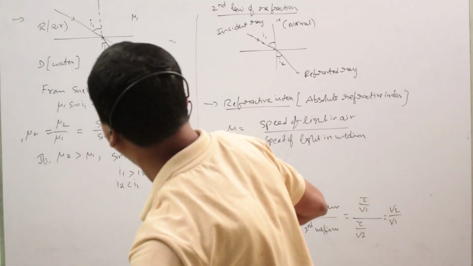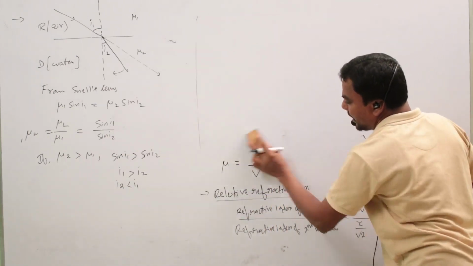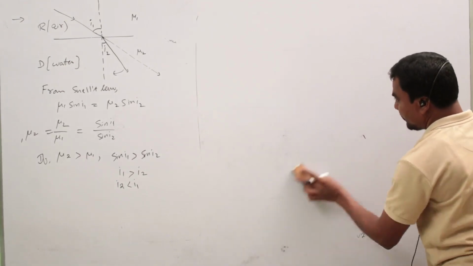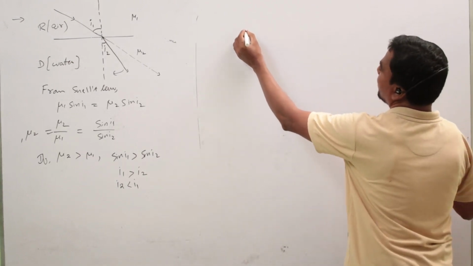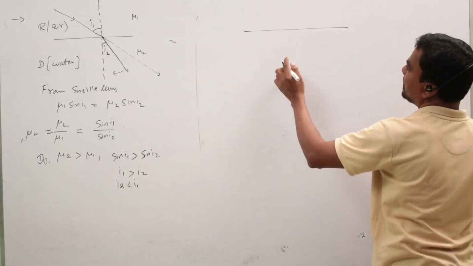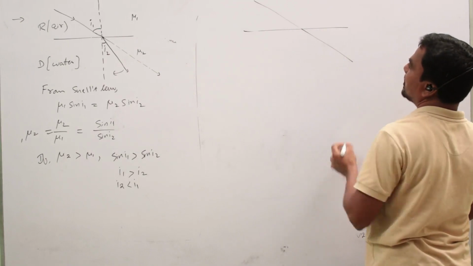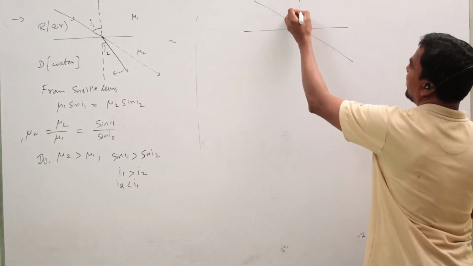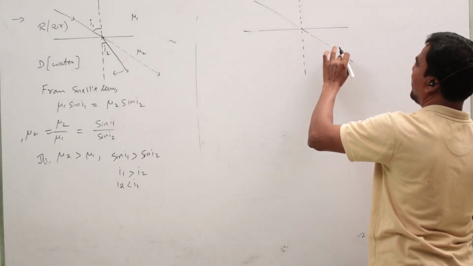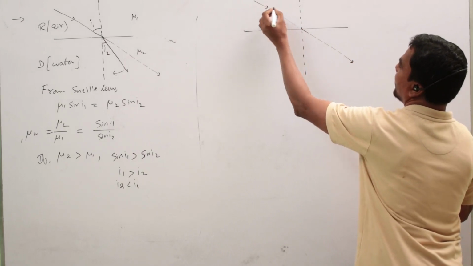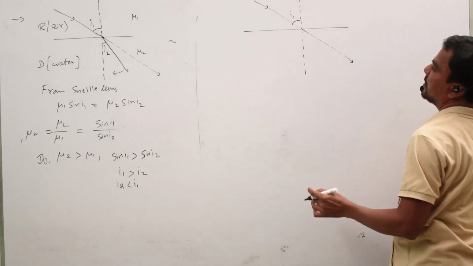In a similar way, when a light ray is coming from denser to rarer, this is the refracting surface, this is the incident ray, this is the direction of the incident ray, and this is the normal. This is the angle of incidence.